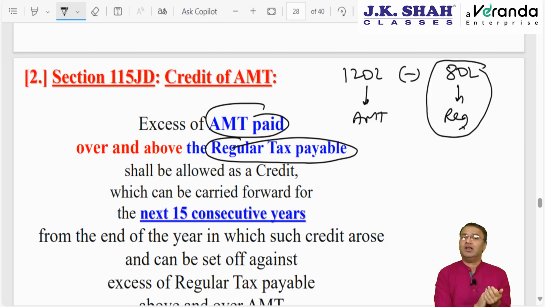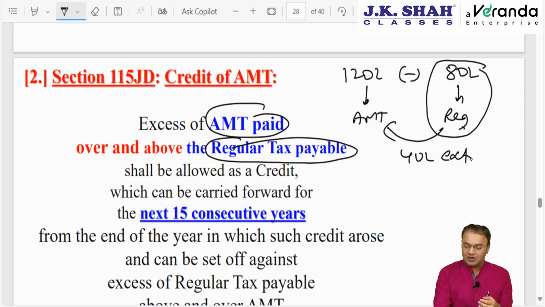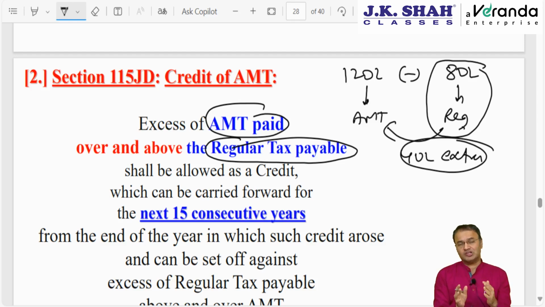So are we paying anything extra because of this chapter? Answer: yes. Because of this chapter we are paying 40 lakhs extra. So that extra amount paid will be considered as AMT credit. In the year in which credit arises, nothing can be done in that year. It can just be carried forward. How many years? Answer: 15 years. If not utilized in the next 15 consecutive years, then it will lapse.